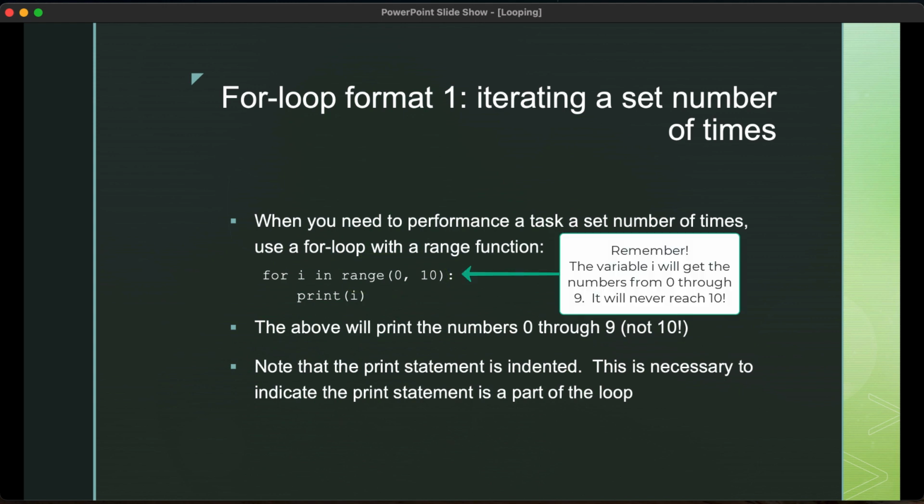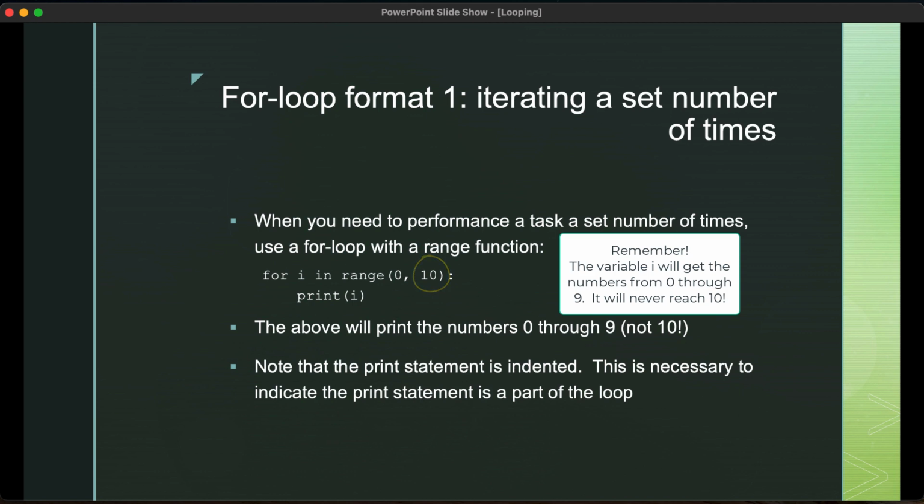Now it seems like this would actually do it 11 times because it's going to go 0, 1, 2, 3, 4, 5, 6, 7, 8, 9, 10. And if you count those numbers, that's 11. But it's a little strange with Python. The first number in the range is inclusive. That means it is included. But the second number in the range is exclusive. That is, it is not included.